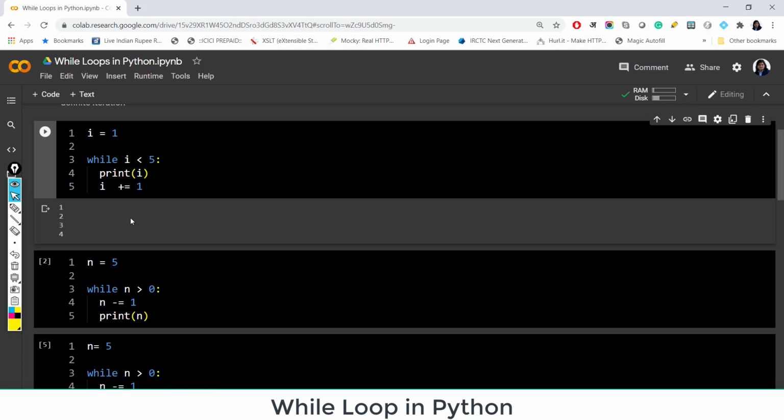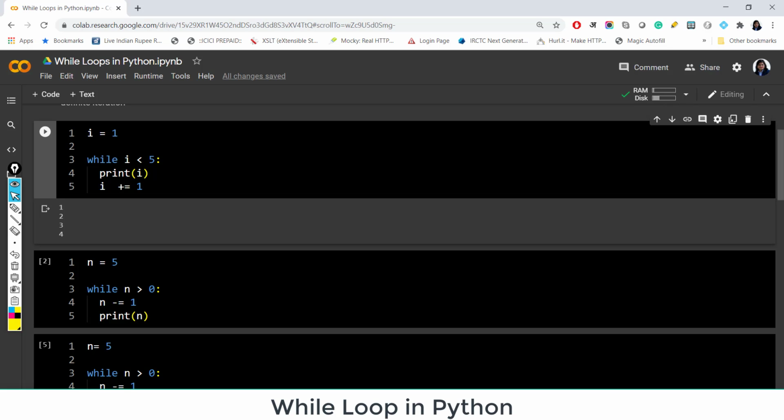Let's check that. So this is the output which we were expecting. I hope there is no trouble understanding this example. You just need to check the condition, you need to execute this statement, and because we are updating the value of I, you need to update the value of I and again go back to the loop, again check the condition, and so on. And the loop has to repeat until the condition is met, right? And if I here write the number 10,000, the loop has to repeat until 10,000, whatever number I have written here, right?